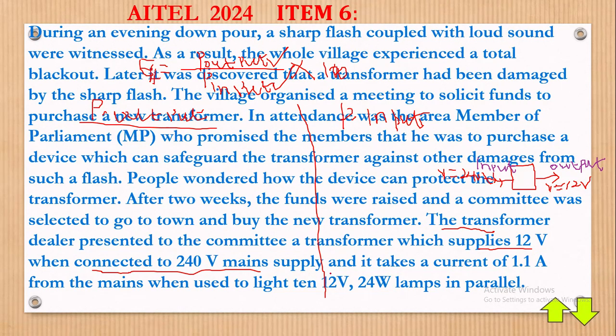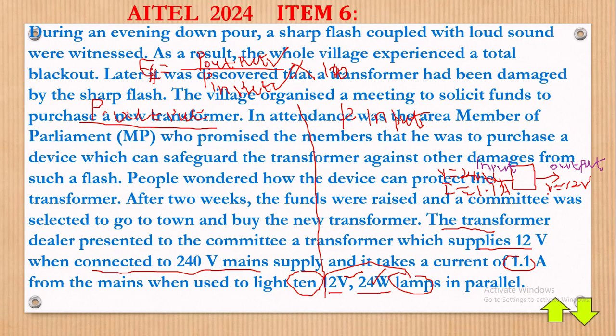We proceed, and it takes a current of 1.1. So the input current they are putting into the transformer, the current I the transformer takes, is 1.1 ampere. Then from the mains, when used to light 10 lamps, there are 10 lamps of 12 volts and 24 watts. If the transformer is lighting these, then it is a power output. It's giving out a power output.